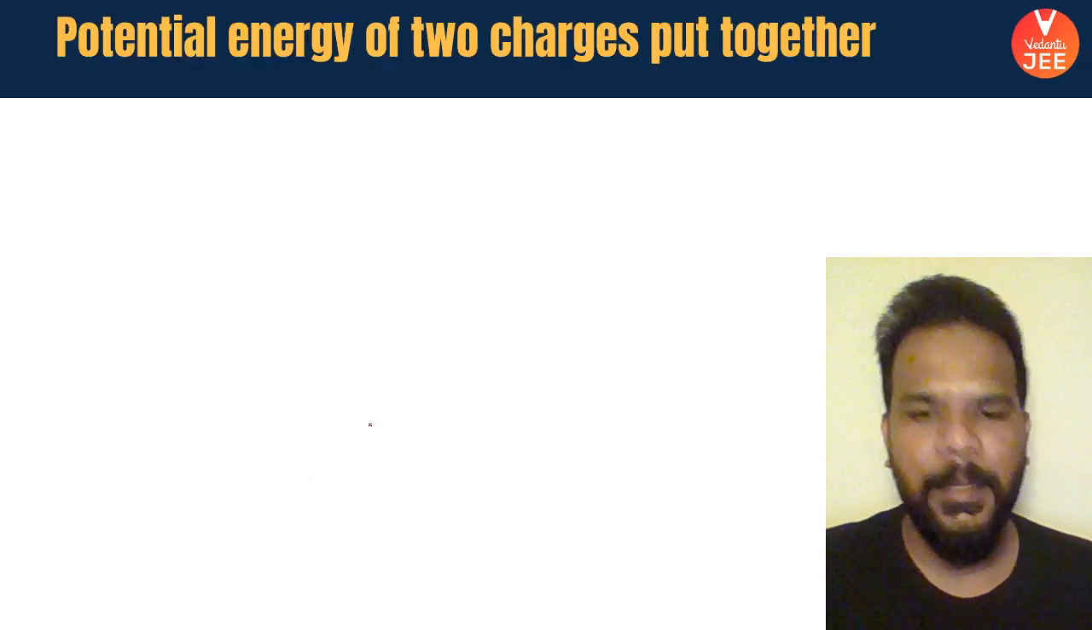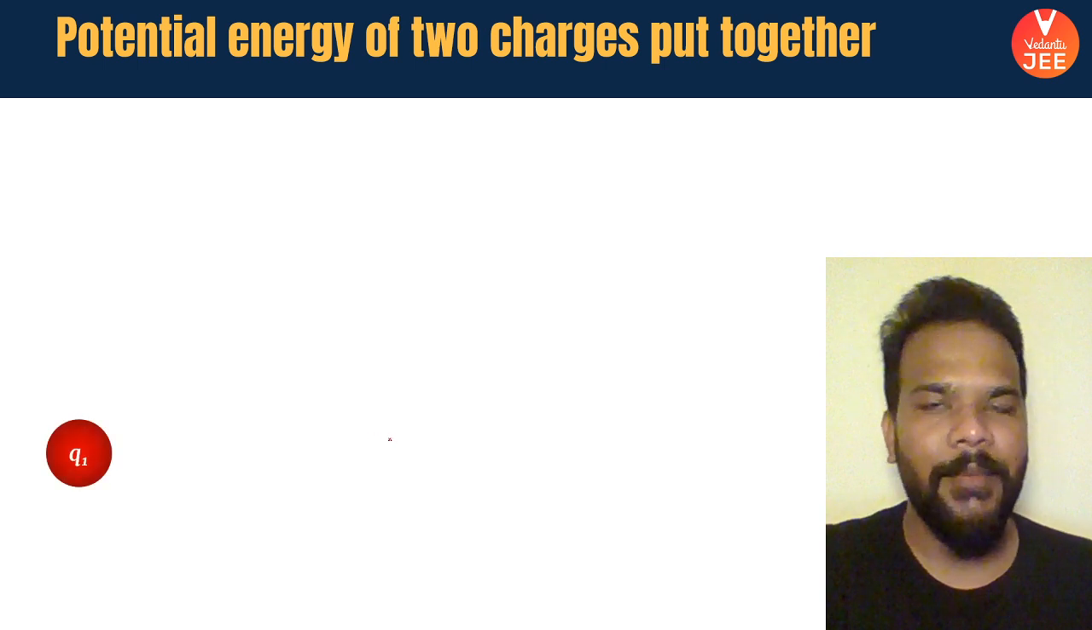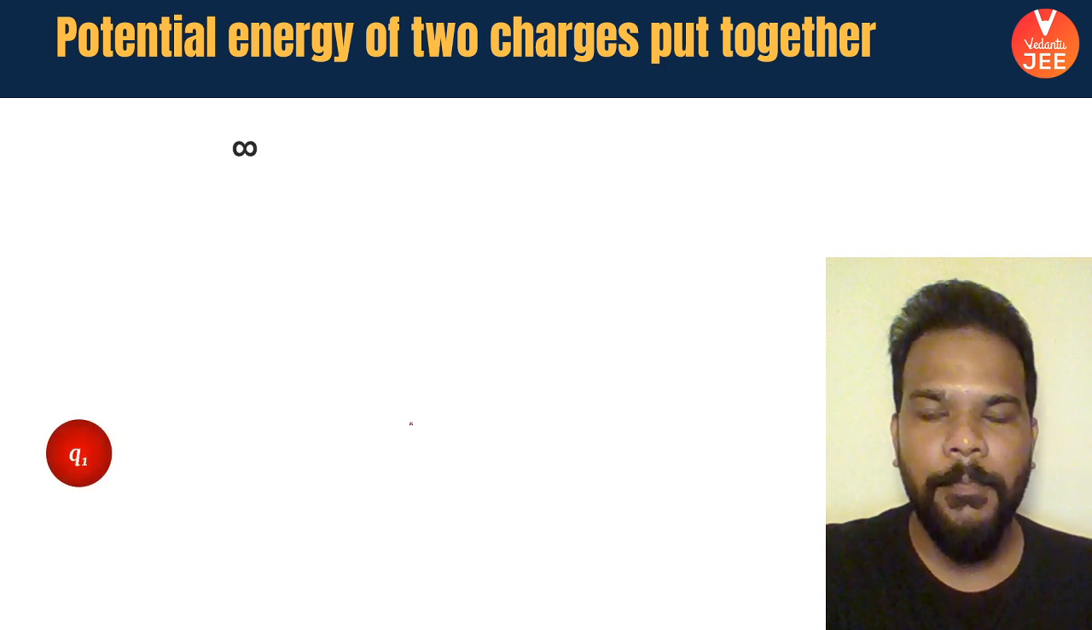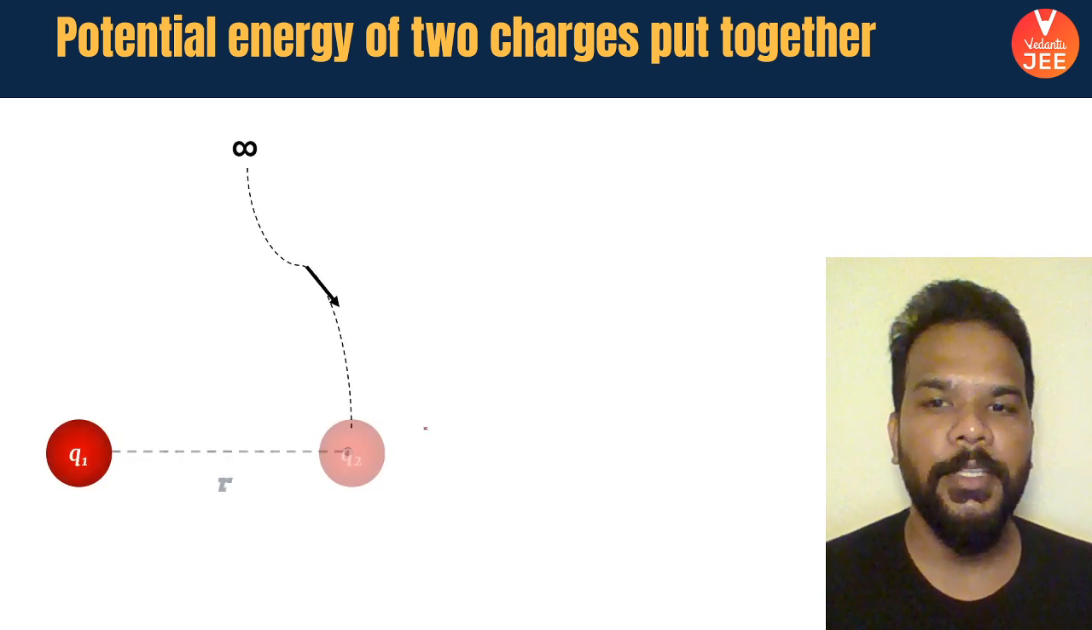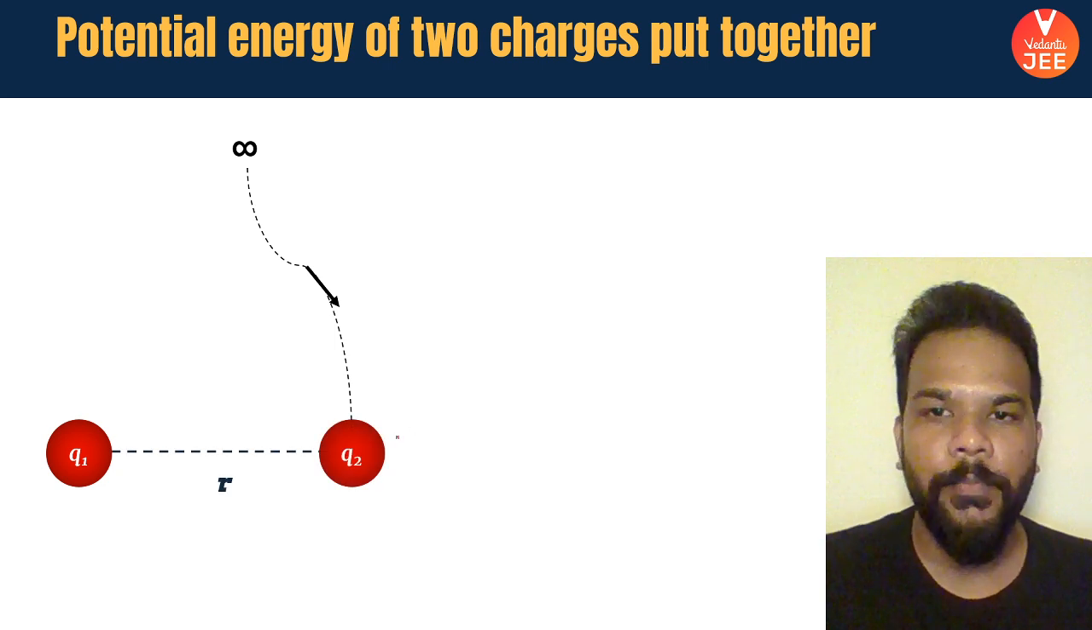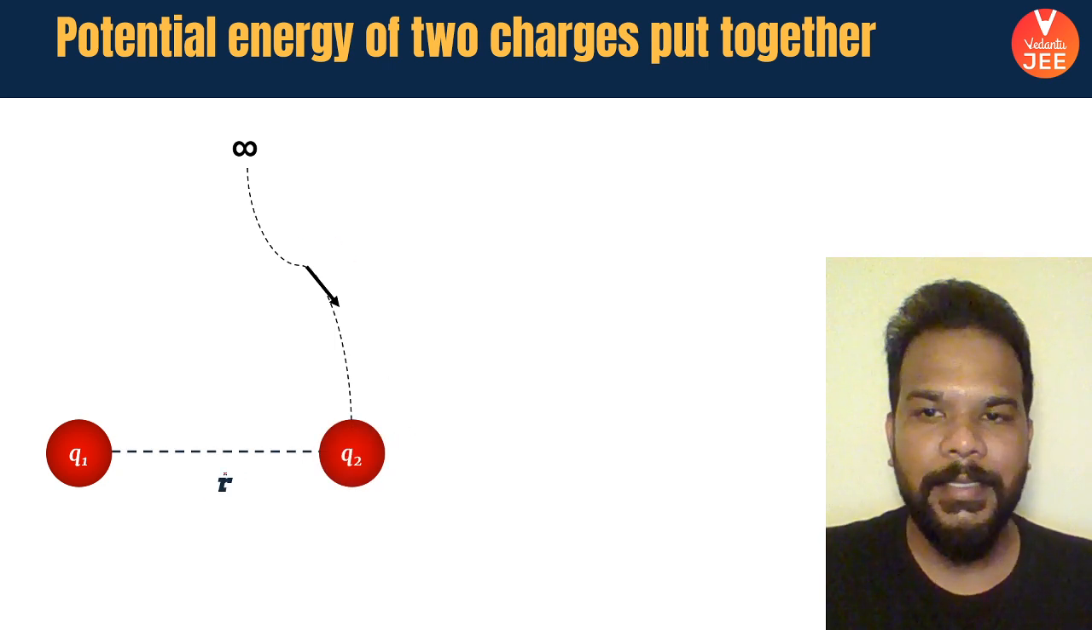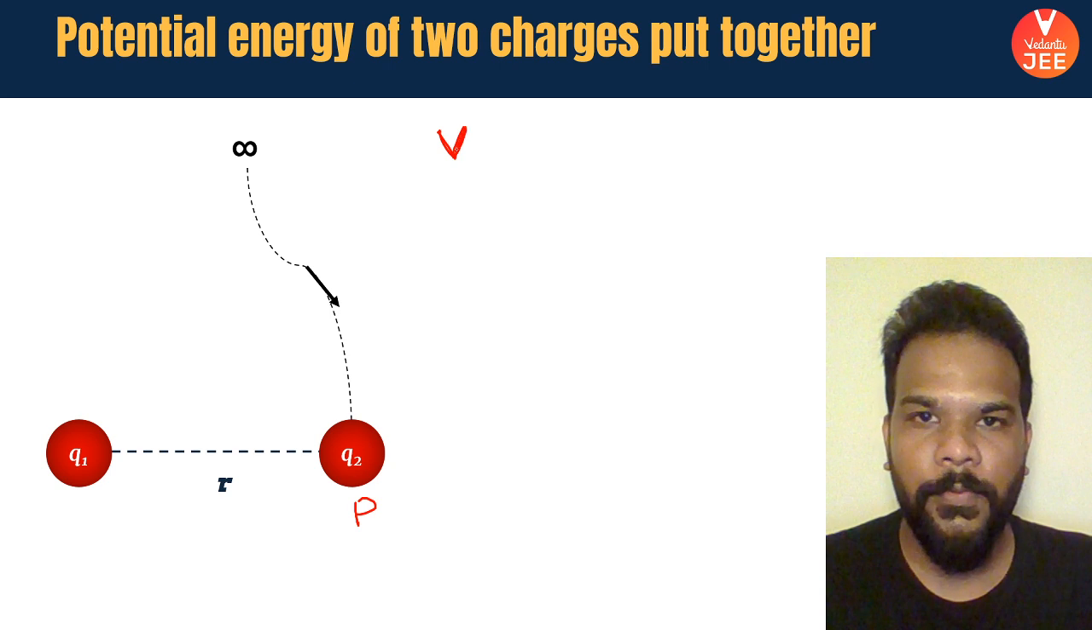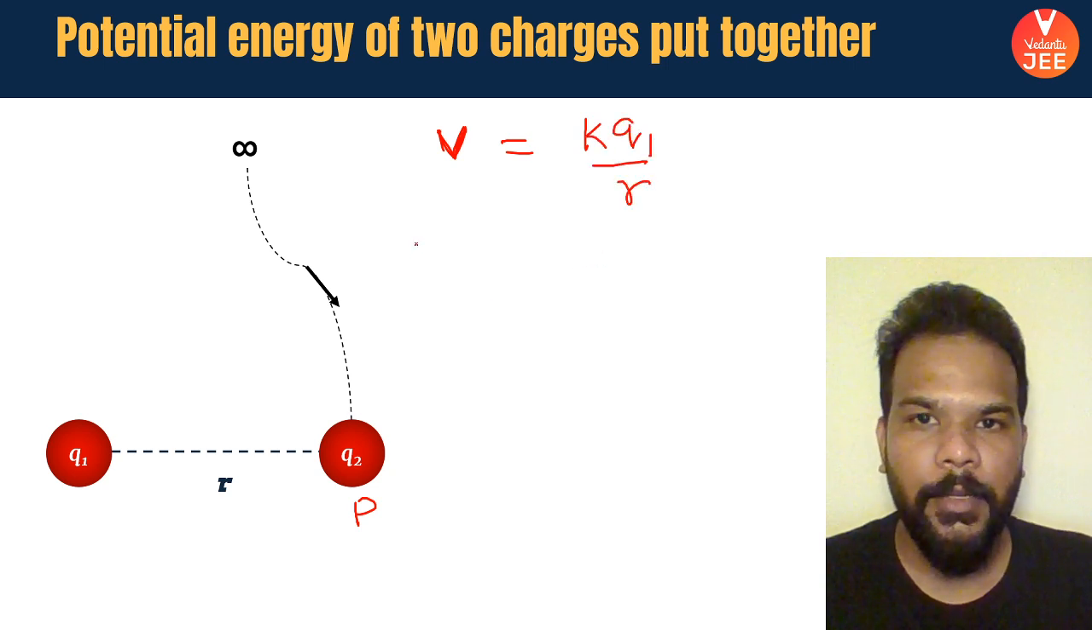Let's speak about that in detail. Say you have a charge q1 which is already placed, and from infinity you are bringing a charge small q2 and placing it at a distance r over here. If I say this point is P, the potential of charge q1 at this point P is, say, K q1 by r, and we are interested in finding the value of potential energy.